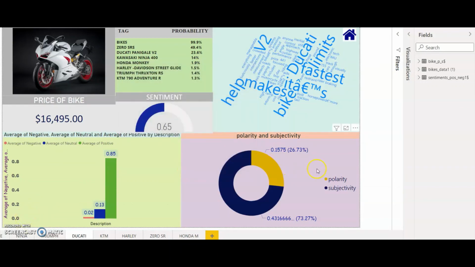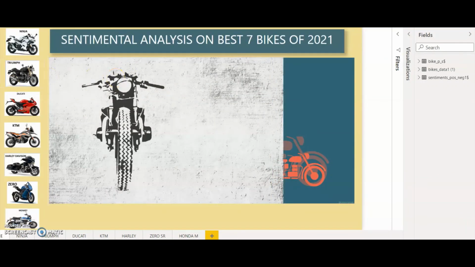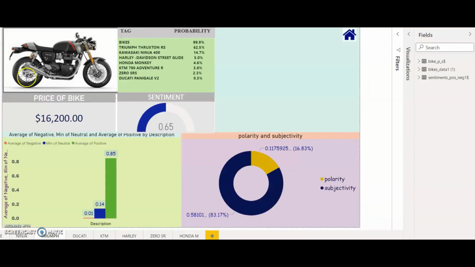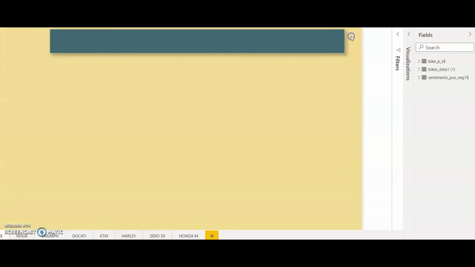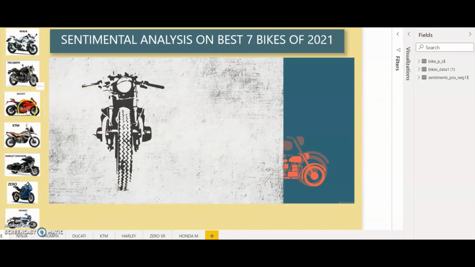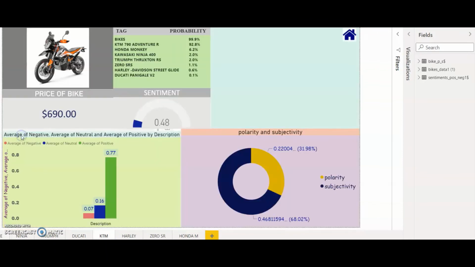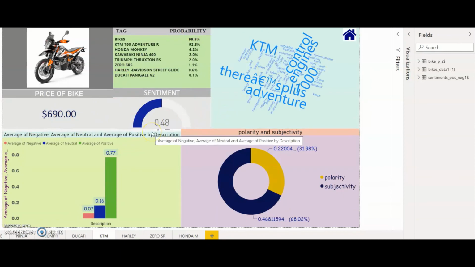And now we can see that we have the representation in the form of the donut chart. It gives the polarity and subjectivity depending upon the bike we have. If I go quickly to any other bike, I'll be able to see the polarity and subjectivity varies here. Finally, we can just move to the home button, and whenever we want to see any particular visualization for a particular bike, we can just click over here and we'll be redirected to it.